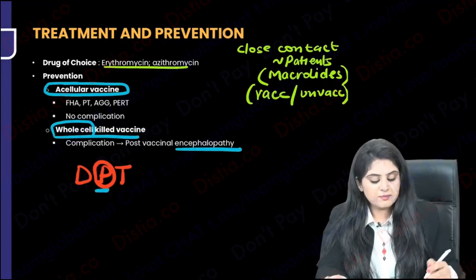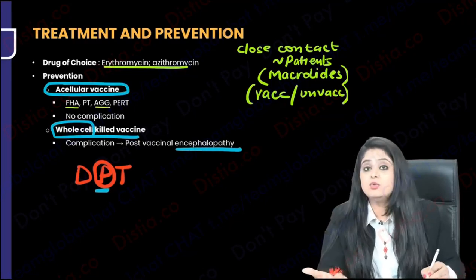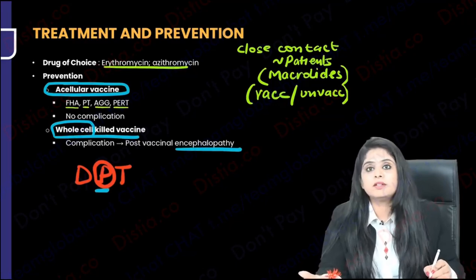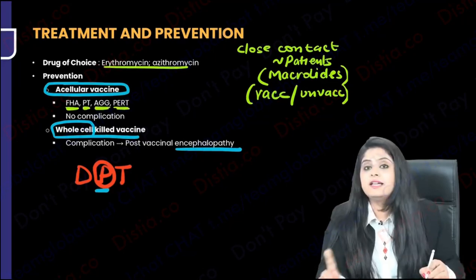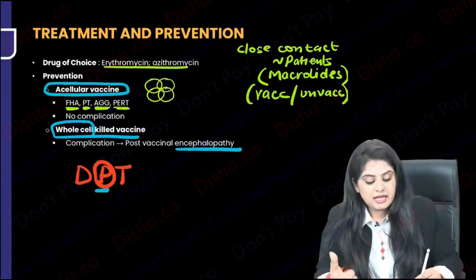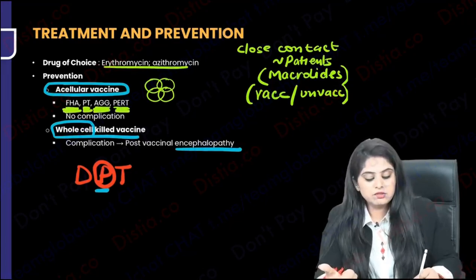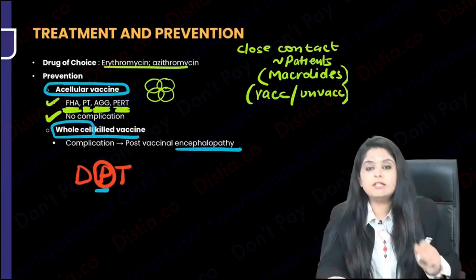You will have to learn them. Did I tell you there was filamentous hemagglutinin, then there were agglutinogens, there was pertactin, and there was pertussis toxin? Remember this? I told you just learn it, because these are the factors, but no cell. These are the factors that I've used. So I can say these are the 4 things that have made my vaccine: the agglutinogens, the filamentous hemagglutinin, the pertussis toxin, and the pertactin. These are the ones that have made my vaccine, and here they don't have a complication.